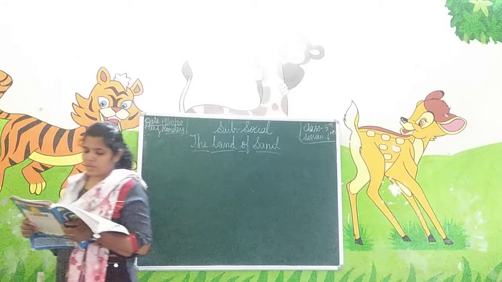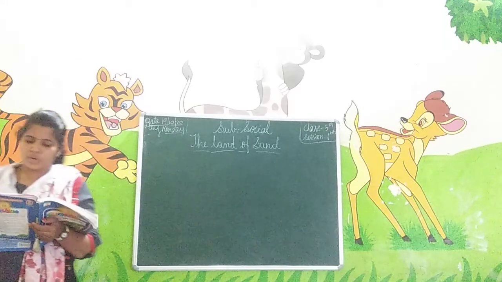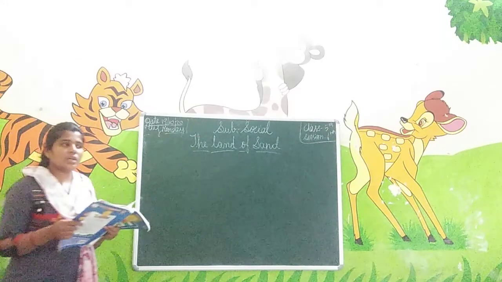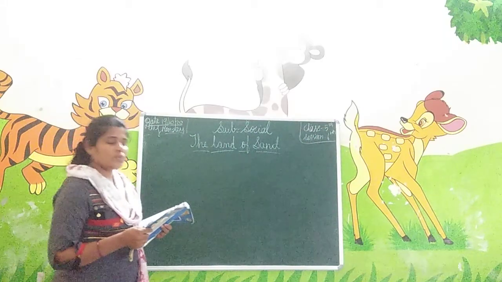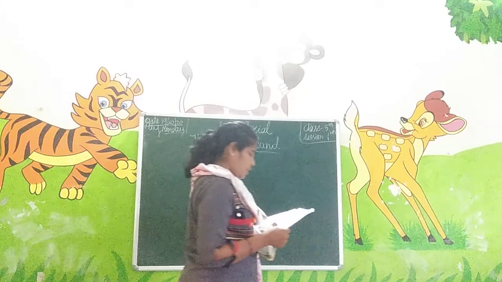Multiple choice questions they have here. Saudi Arabia experiences the world's hottest temperature at... Okay, what's the hottest temperature in the world? That is 52 degrees Celsius. That is option A itself.